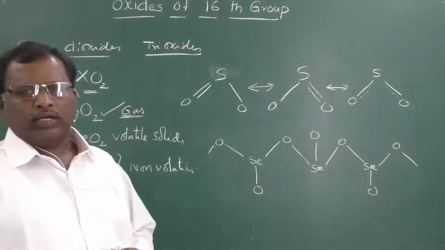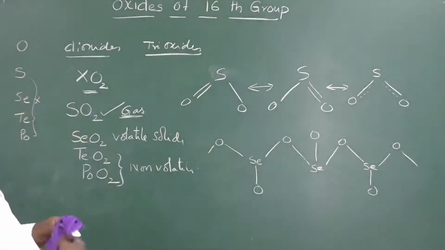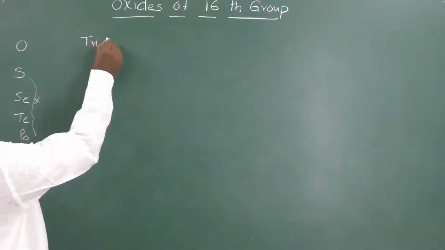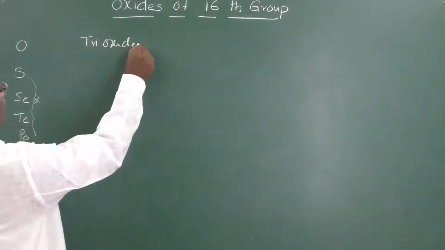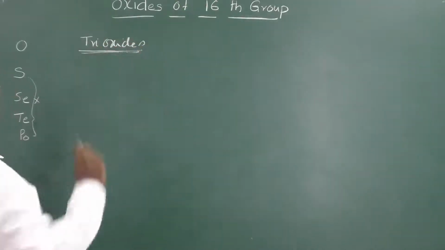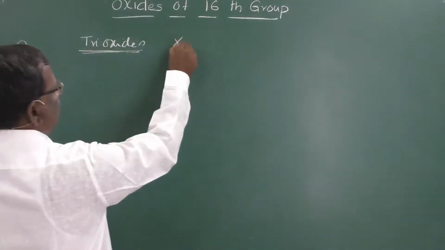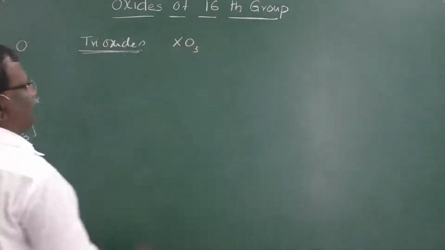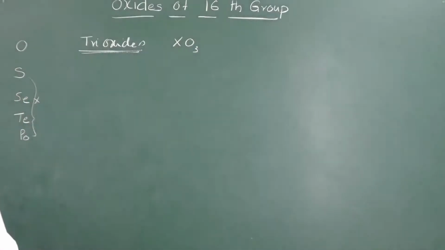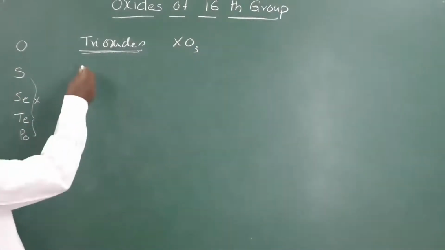Next, come to the third, trioxides. All these elements will form trioxides with general formula XO3. The well-known trioxide is SO3.